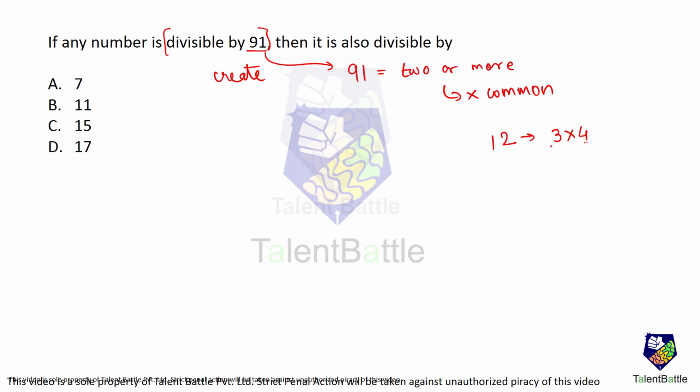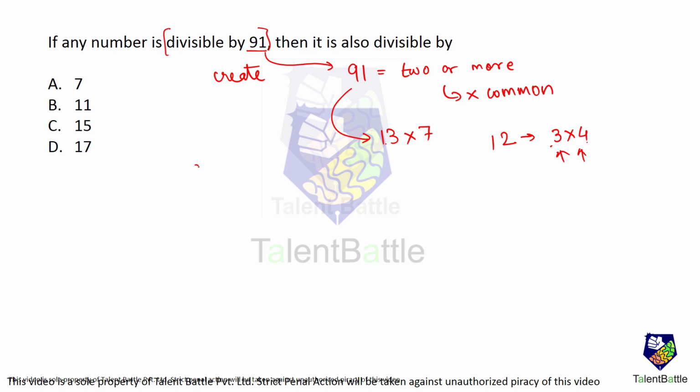Okay, these are 2 factors. 3 4s are 12. And 3 and 4 have nothing in common except 1. Same way, 91 can be divided into say 13 into 7. 13 and 7 both are prime numbers. They have nothing in common between them except 1. 7 3s are 21, 7 1s are 7, 8, 9, 91. Yes, 13 7s are 91.